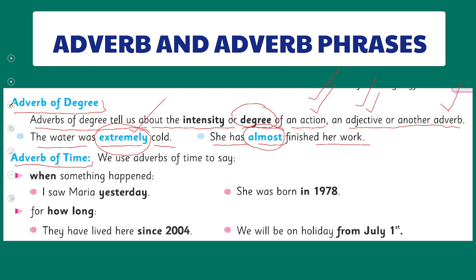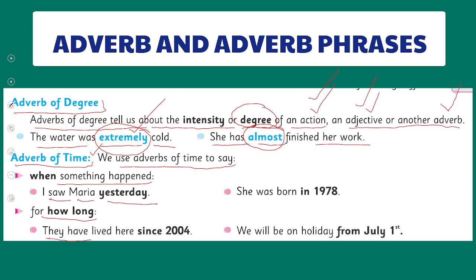Here we have the adverb of time. We use adverbs of time to say when something happened, like: I saw Maria yesterday. Saw is an action, you saw Maria, and when you saw her: yesterday. Most of the time adverbs of time are used to indicate the time of an action, when the action happened or when the action will happen. We can also say for how long the action was happening, from what time, or how long the action is going to happen.